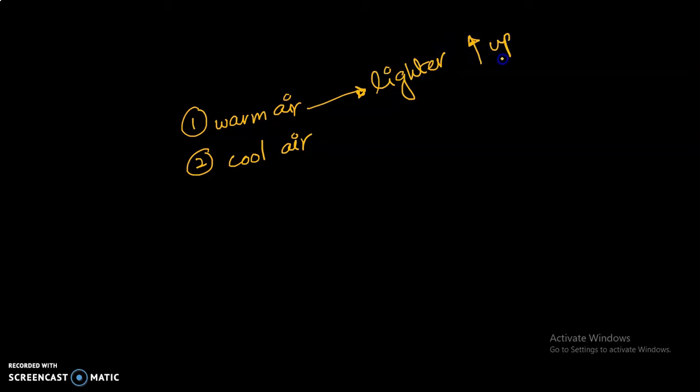It always rises. On the other side, cool air is heavier, that is why it always sinks down. This is a little concept that you people need to understand first of all: a warm air always rises and a cool air always sinks down.